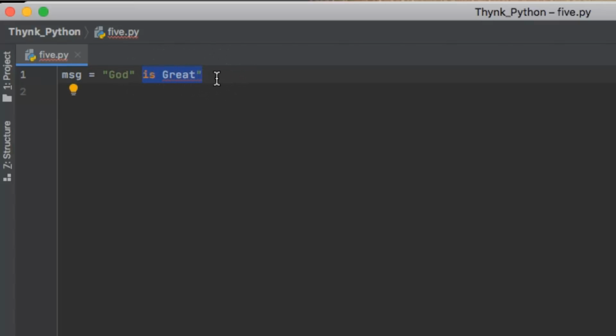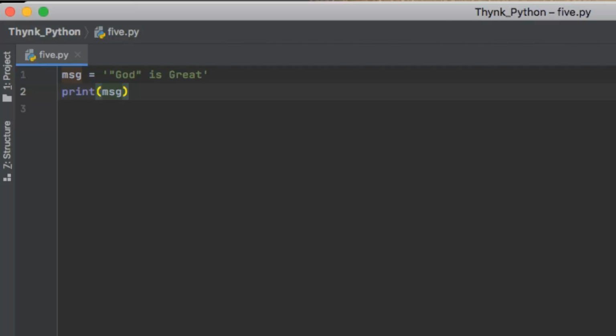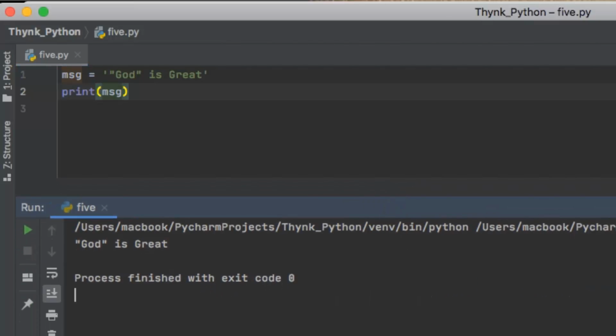So Python would think that the string has ended here and it is not able to understand this part of the sentence. In order to fix this, I can use double quotation marks and single quotation marks interchangeably. Let me show you how. Here I'll start my string with a single quotation mark, God in double quotation marks is great, and now I'll end this with a single quotation mark. See, the error has gone. So now if I print this again, you'll see that we have a clear message with God typed in the double quotation marks.